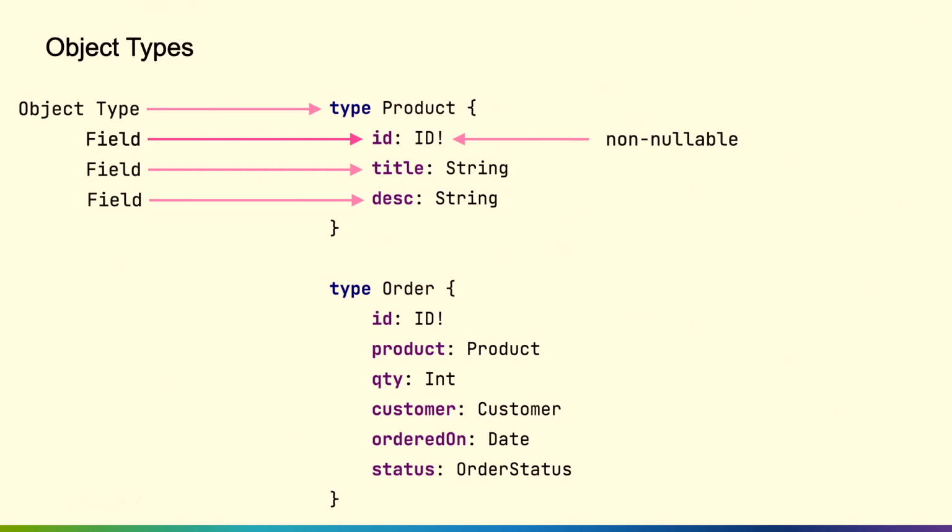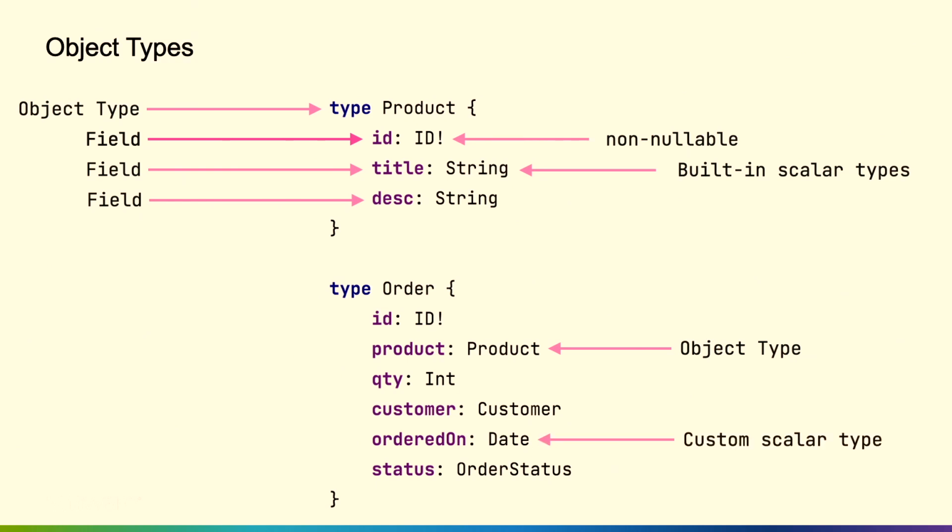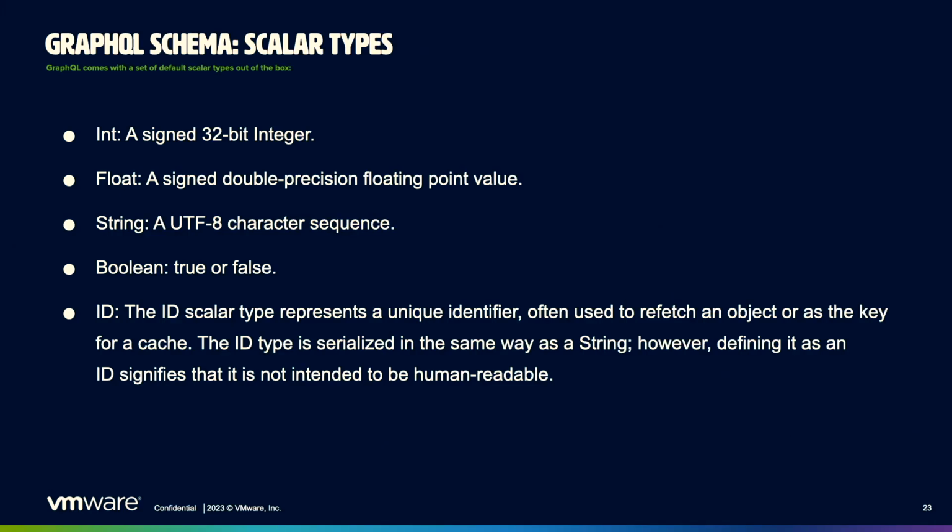And in this case, the ID type, the exclamation point is saying, hey, this is never going to return a null, so it's not something that you have to think about in your code. So we have built-in scalar types. We'll see on the next slide that there are 5 of them. We can also reference other object types. We can even use custom scalar types, which we'll see some more about in a little bit. And then we can use things like enums and interfaces.